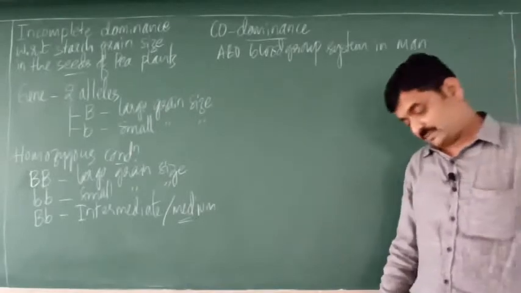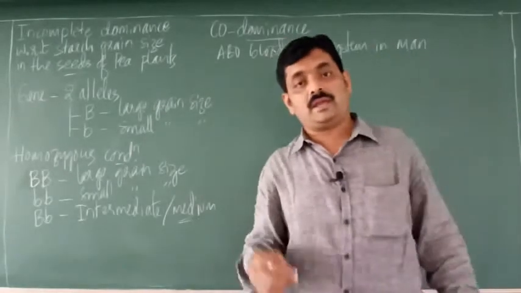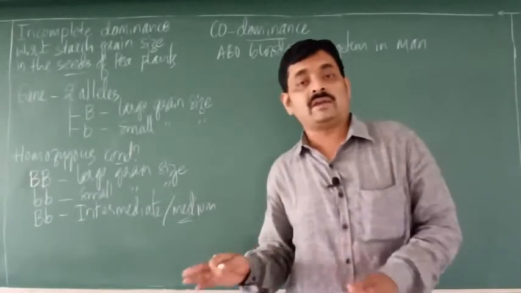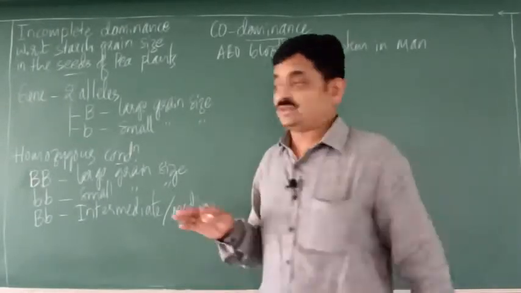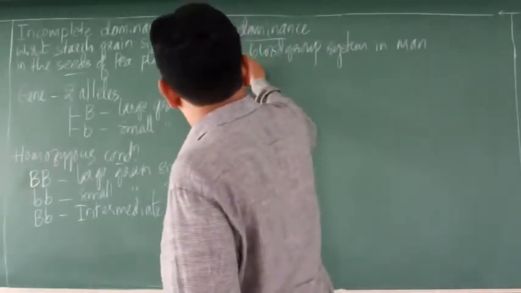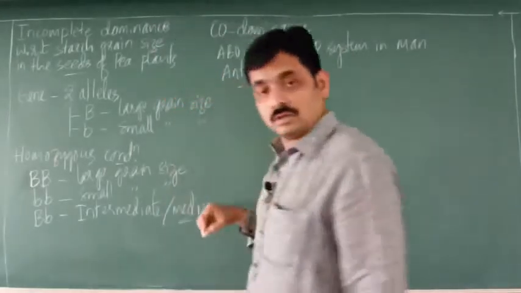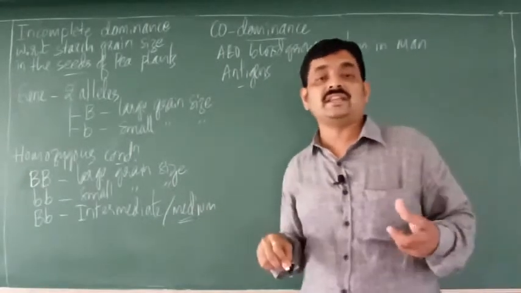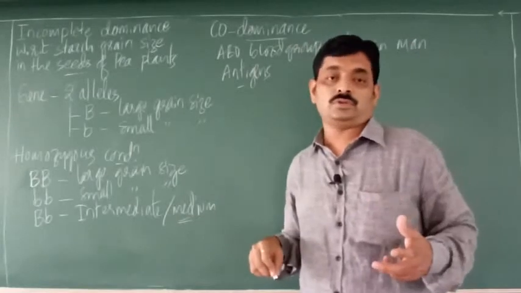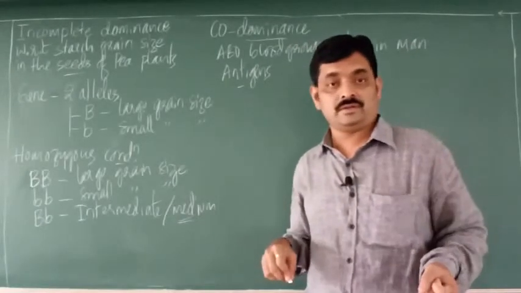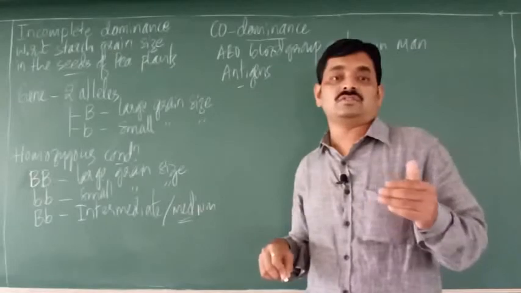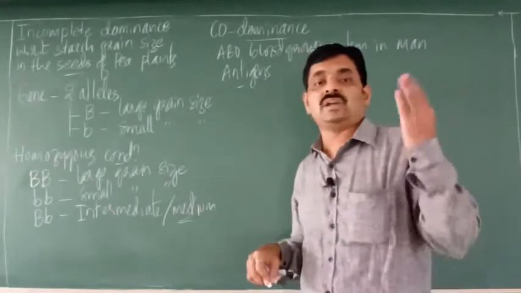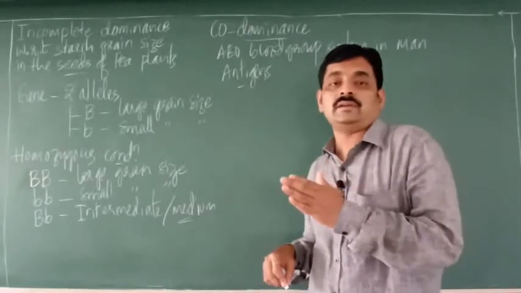Now see, blood groups in man are A, B, AB and O. These blood groups are called A, B, AB and O mainly because of antigens. Antigens are a type of proteins which are produced on the RBC membrane. These antigens are of two types, A and B. Based on these, blood groups can be called A, B, AB and O.